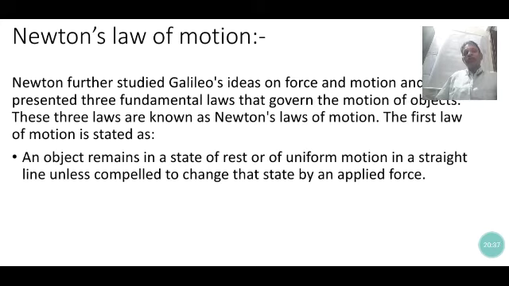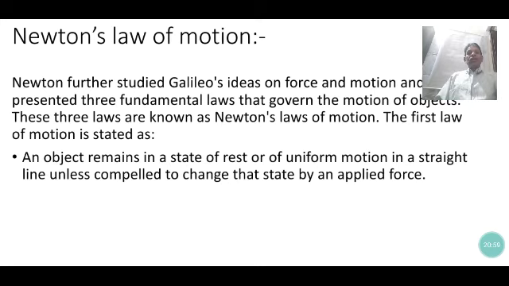There are two states of the object. In the earlier concept, there was only one natural state, which is rest. But according to Galileo, there are two states of an object: a state of rest and a state of uniform motion in a straight line.